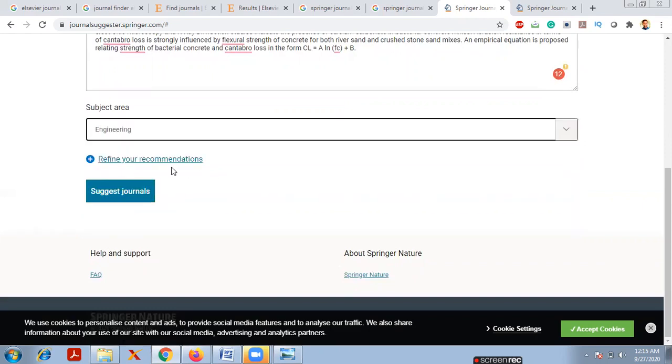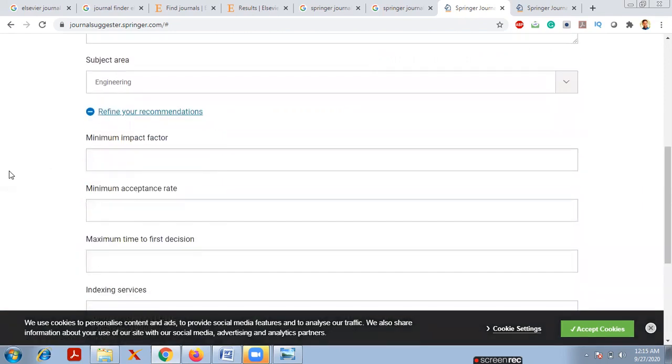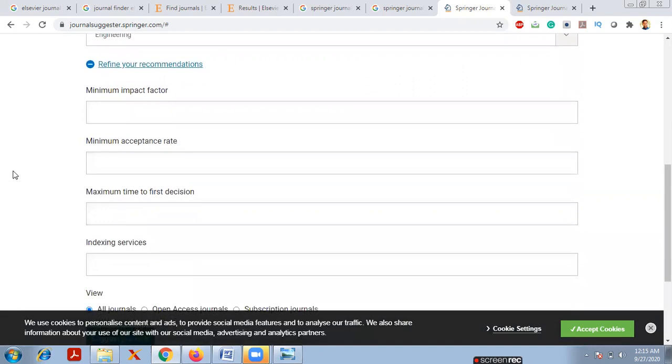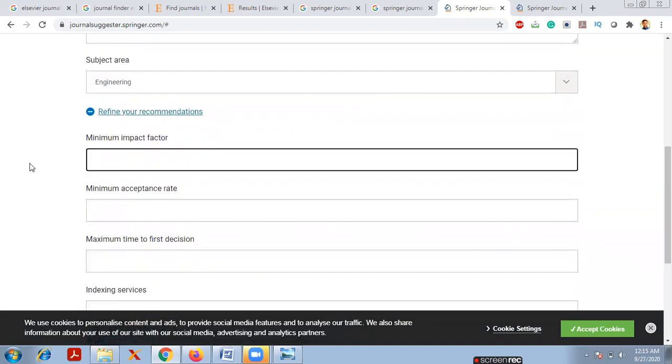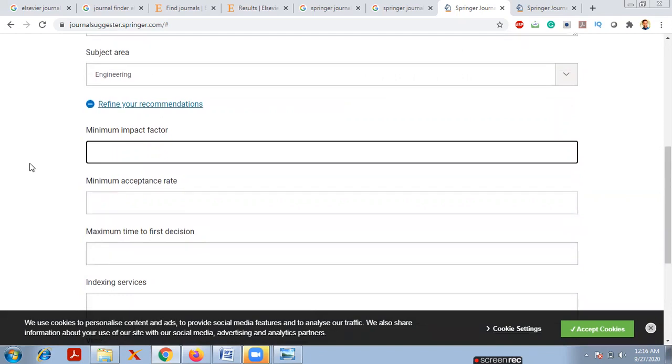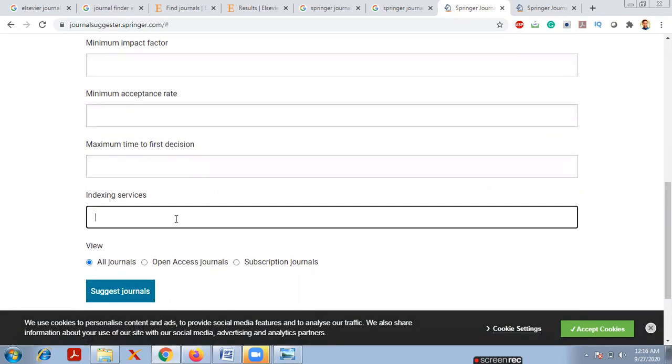Now you can refine your recommendations further. Simply click on the plus symbol here to refine your recommendation. Whatever I told you previously, based on impact factor, acceptance ratio, time to first decision, and indexing services, you can choose here. Here in Springer you can choose the minimum impact factor, minimum acceptance rate, maximum time to first decision, and indexing services.